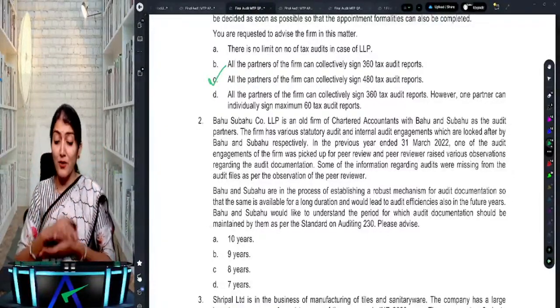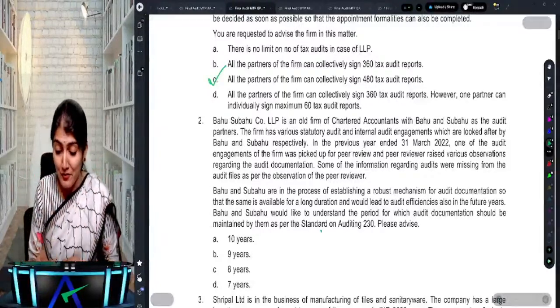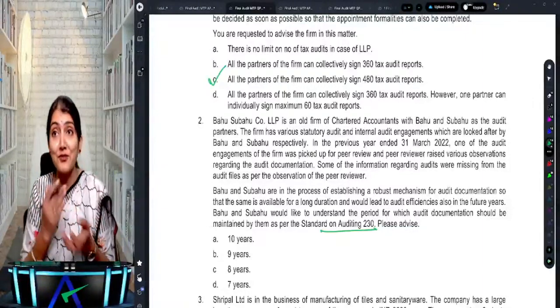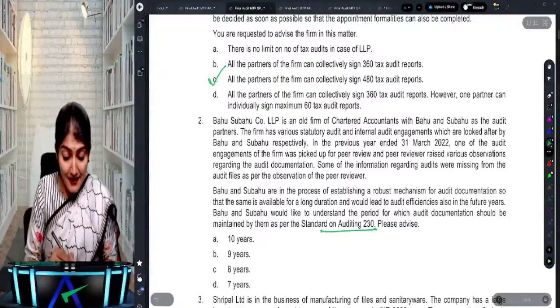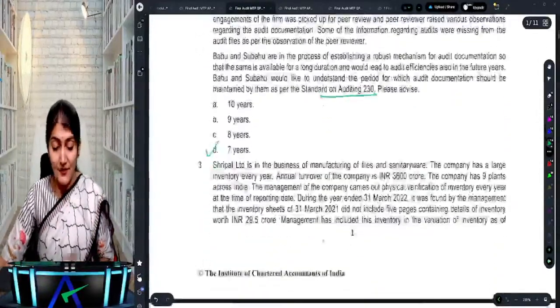Bahu and Subahu would like to understand the period for which audit documentation should be maintained. For what period should audit documentation be maintained, right? It should be maintained for 7 years, right? Audit documentation is to be maintained for 7 years.